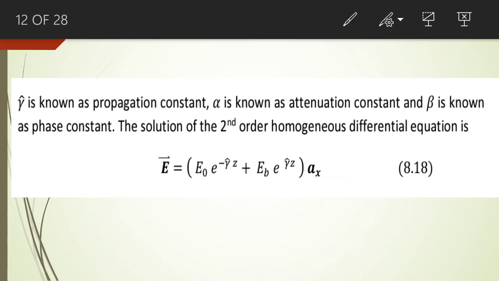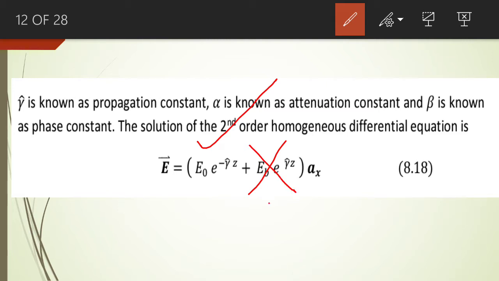So let us consider the solution once again, and let us ignore the second component of this wave. We consider this component because this is the component which travels along positive z-axis, and definitely our wave is moving along positive z-axis, and we ignore the second component of this particular equation. Why?